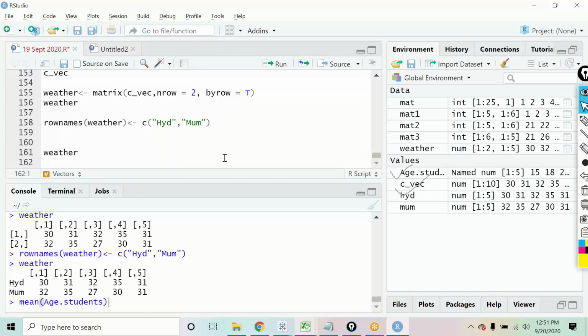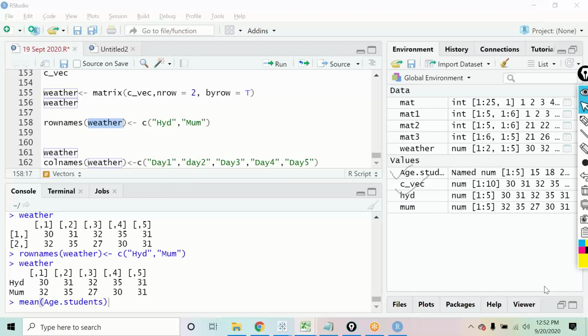Similarly, if you want to define the column names, you have a function called col names. All of you, please define the column names now. The column names will go like this: day 1, day 2, day 3, day 4, and day 5. That is how I will define the column names for this matrix. I hope everyone is able to follow, right? Komal, Jatin.